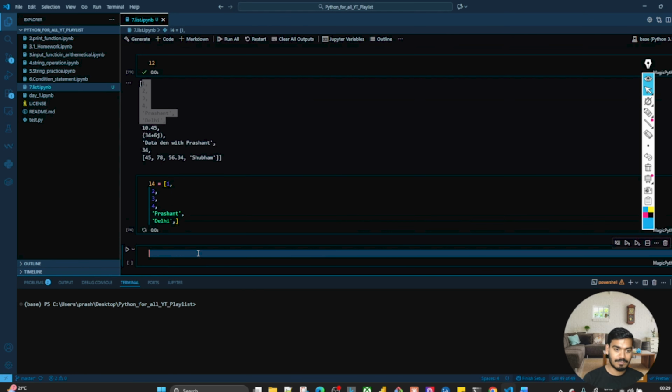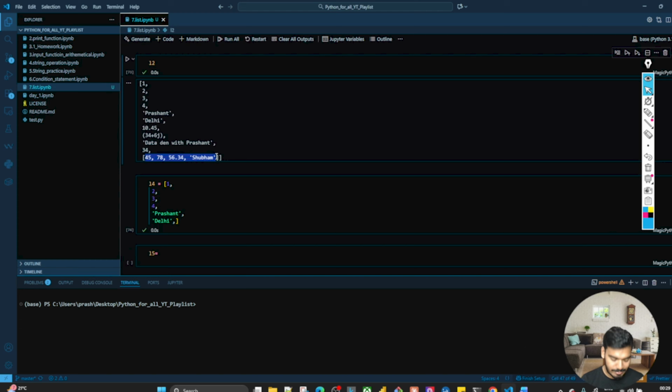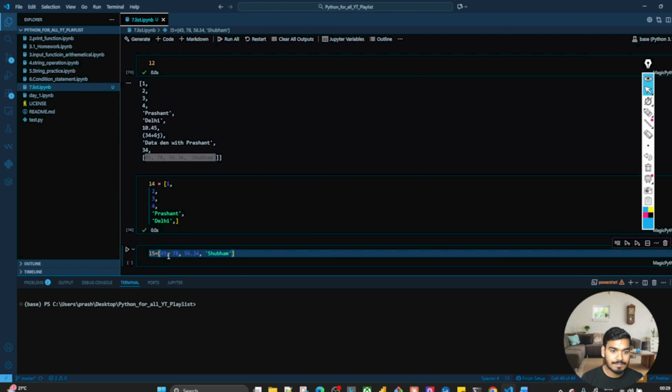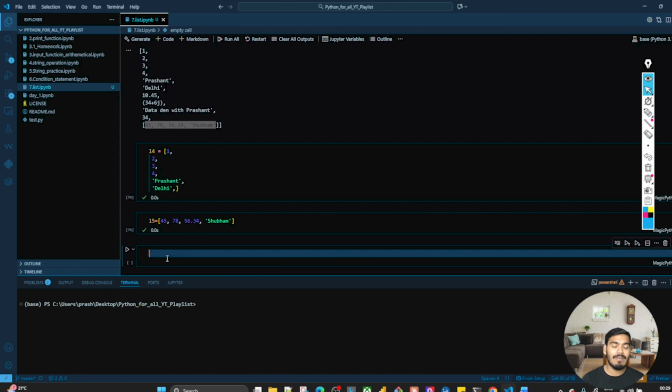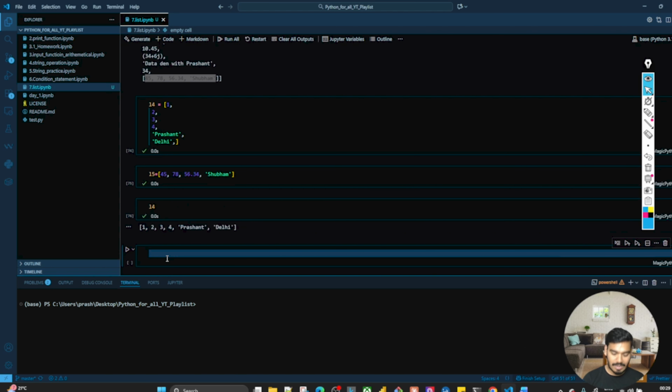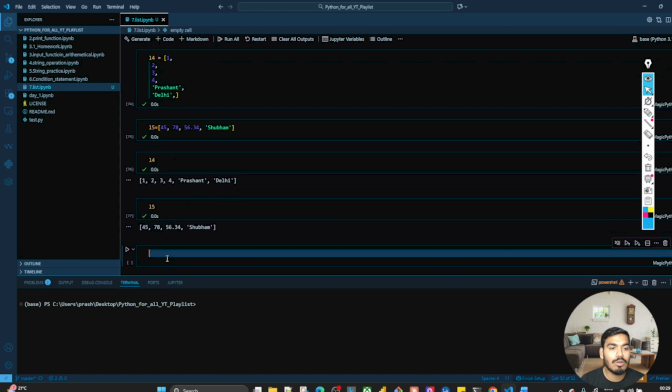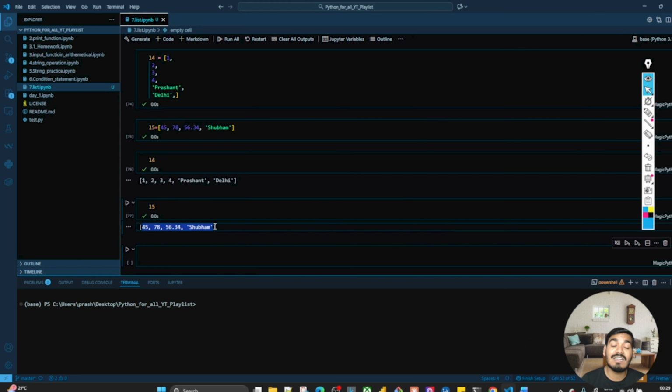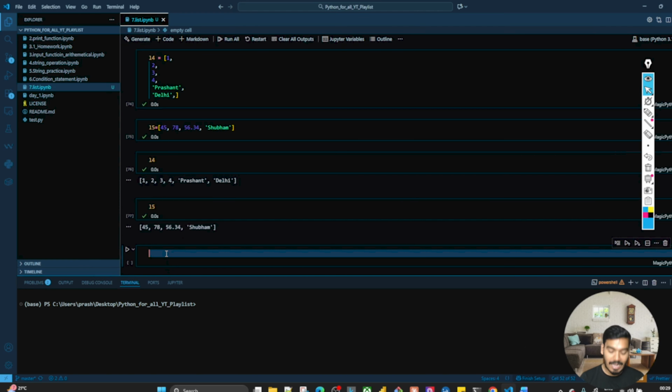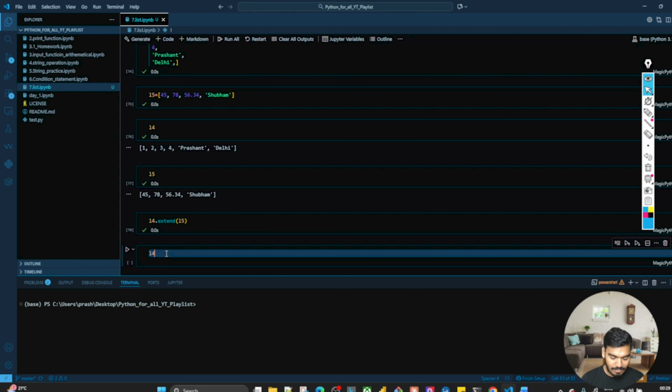So I'll create one separate list over here. Now I'll take L5, and I'll take these elements from here. Perfect. Now I have L4 and I have L5. All good. So what I want is that these elements get appended not as a nested list, but as individual elements of L4. So how will we do that? I'll write L4 dot extend L5, and now print L4.